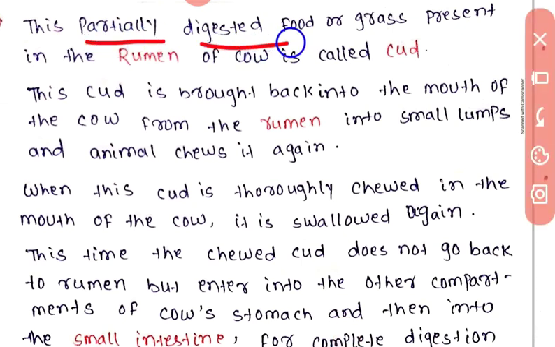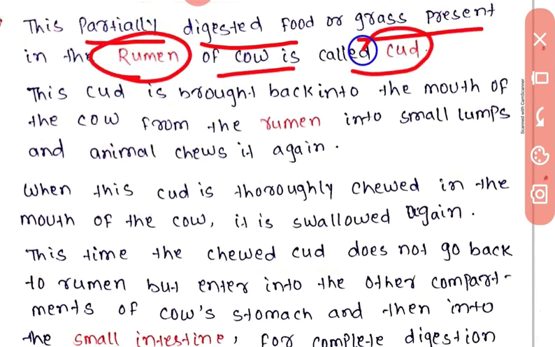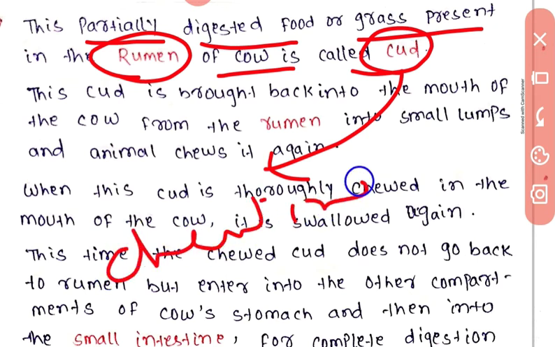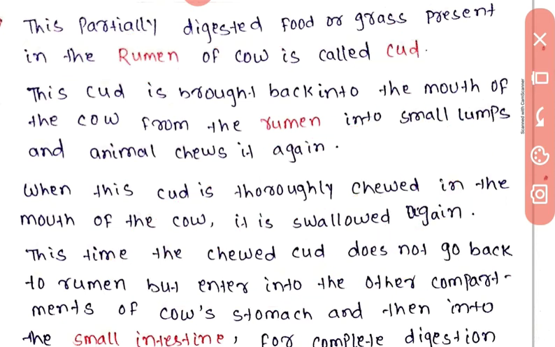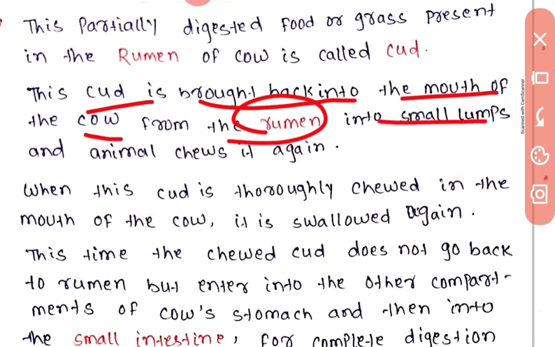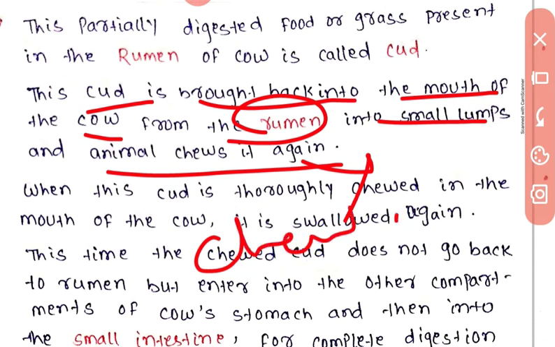Now, the partially digested food or grass present in the rumen of the cow is called the cud, and when this cud again goes to the mouth it is called chewing of cud. It is a famous question, chewing of cud. Now the cud is brought back into the mouth of the cow from the rumen in small lumps and the animal chews it again. This process is called chewing of cud.